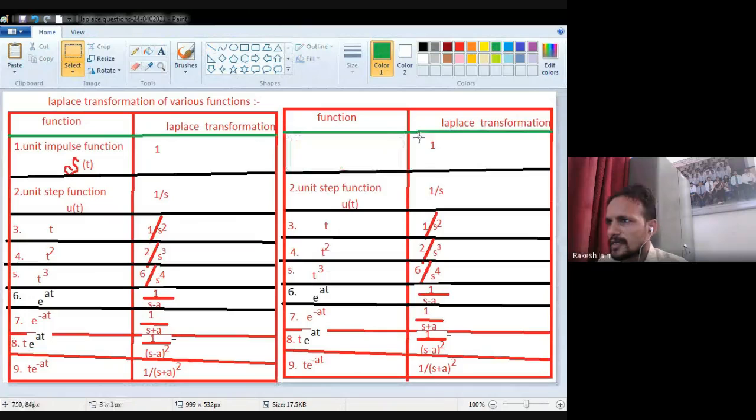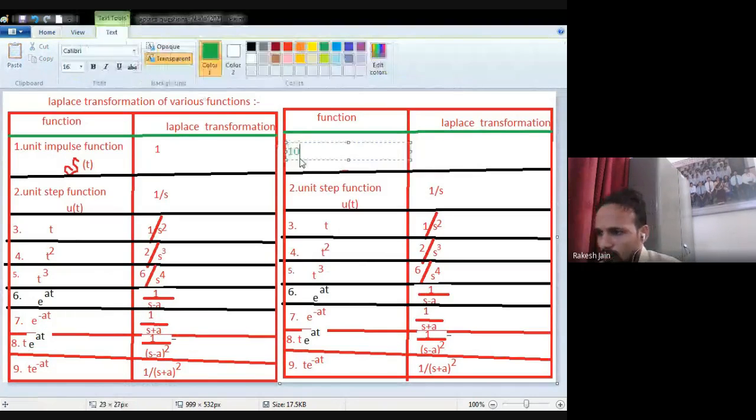The second one, that is 10. So the next formula for the Laplace transformation which I want to show you is, instead of multiplying by t, if t raised to the power n, how can I remember what will happen? So there is a basic formula.